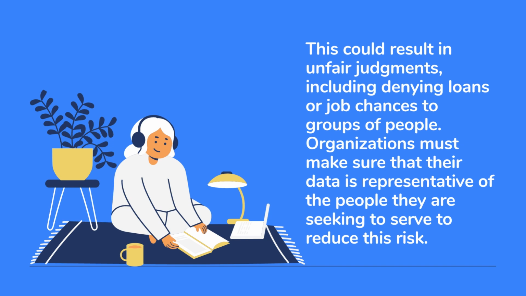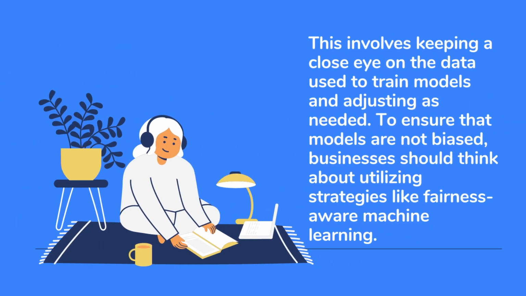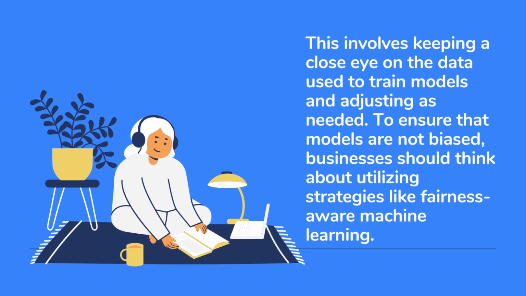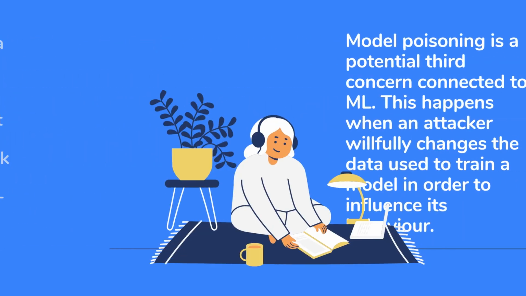Organizations must make sure that their data is representative of the people they are seeking to serve to reduce this risk. This involves keeping a close eye on the data used to train models and adjusting as needed. To ensure that models are not biased, businesses should think about utilizing strategies like fairness-aware machine learning.